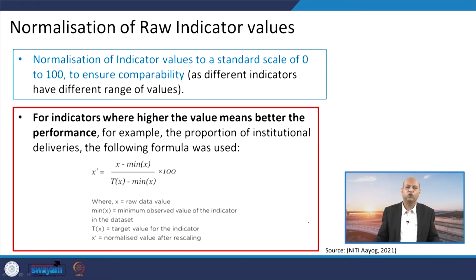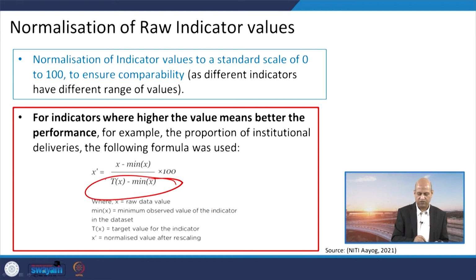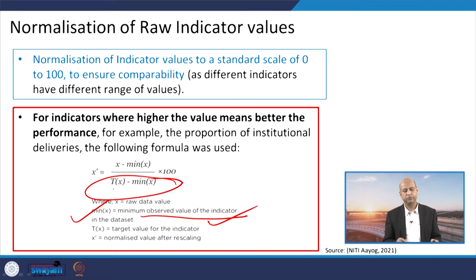Well, when we do the normalization, there are ways. For example, if the indicator is one where higher values mean better performance, then this particular formula is used, where in the denominator you can see Tx minus minimum x. Tx is the target value for the indicator, and minimum x is the minimum observed value of the indicator in the data set.